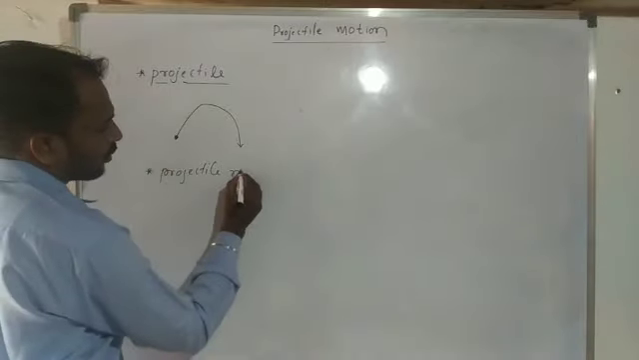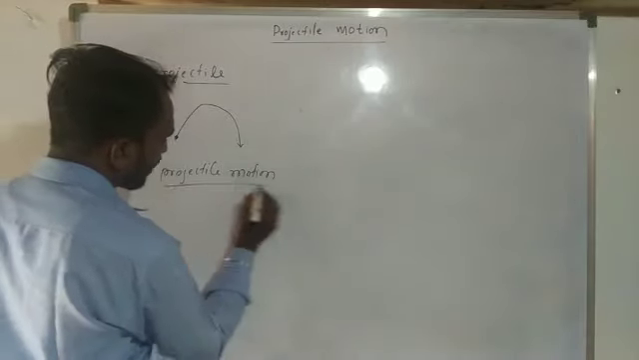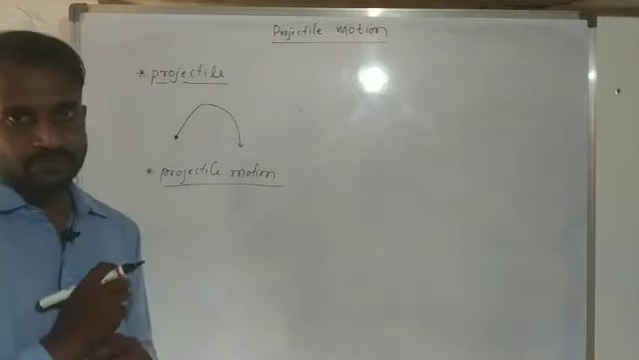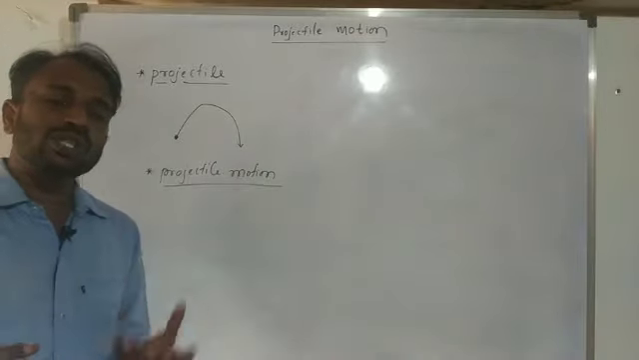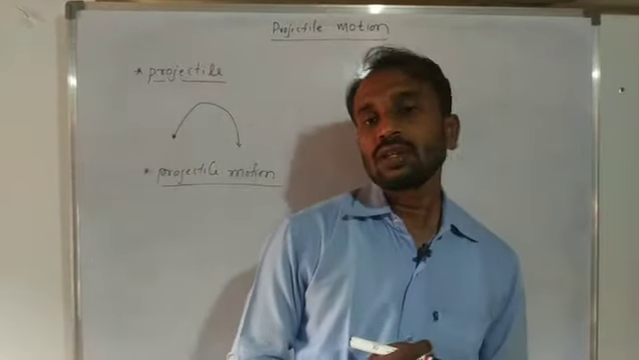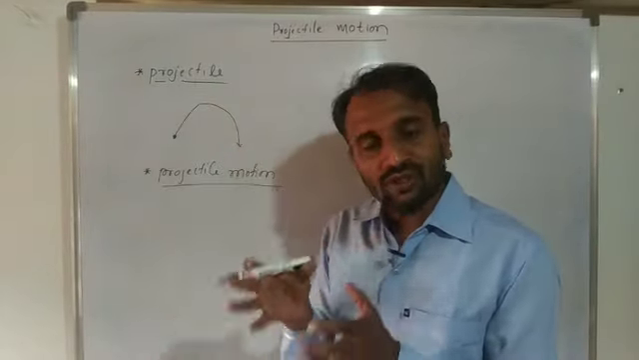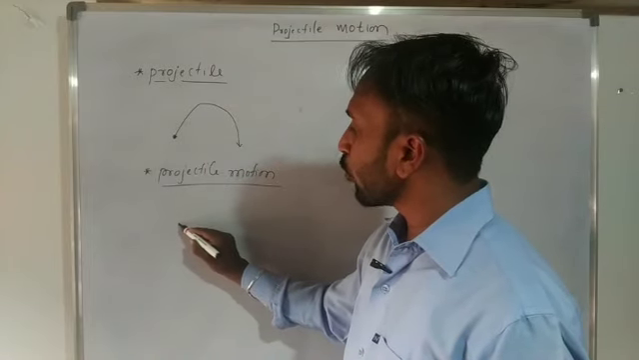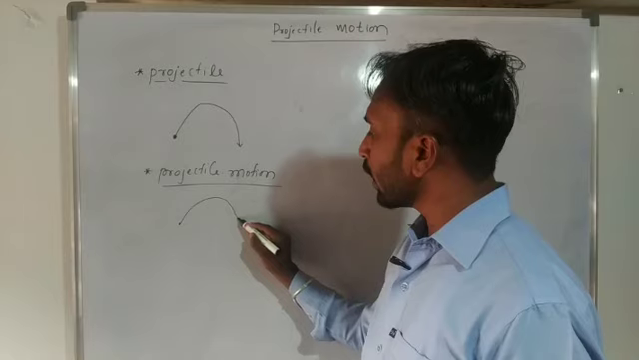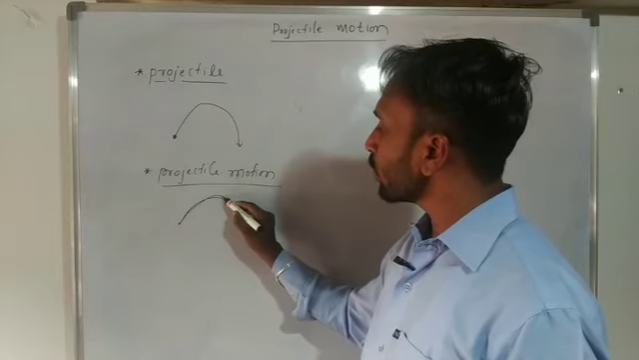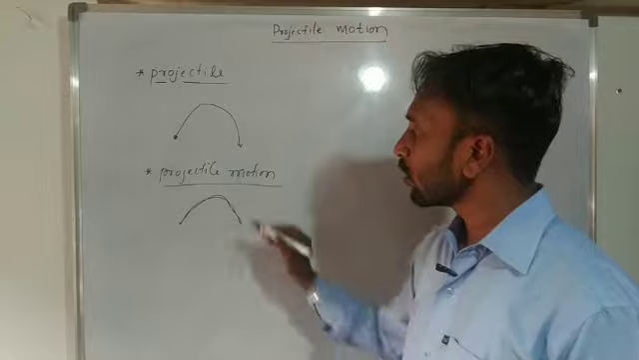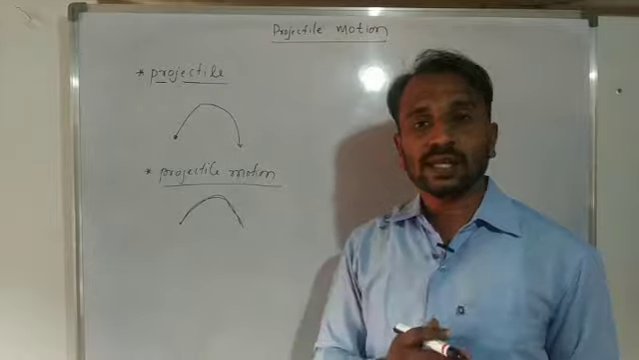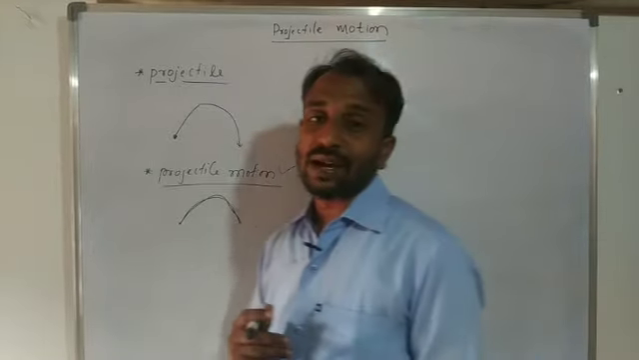So projectile motion means it is the motion of a body, or motion associated with a body thrown into space and allowed to fall freely under gravity. It means the motion of a body associated with a body thrown into space allowed to fall freely under gravity. So that we consider projectile motion.